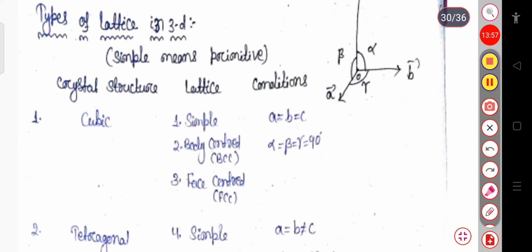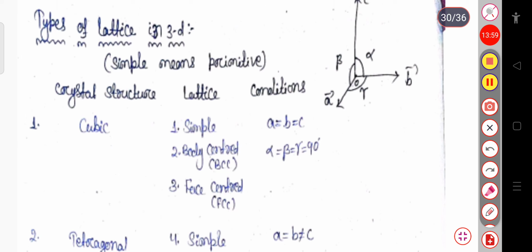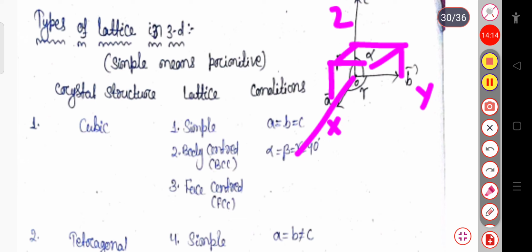So in case of the three-dimensional system, suppose these are your axes x, y, and this is the z axis. If I draw a cuboid like this, this is your rectangular parallelepiped.